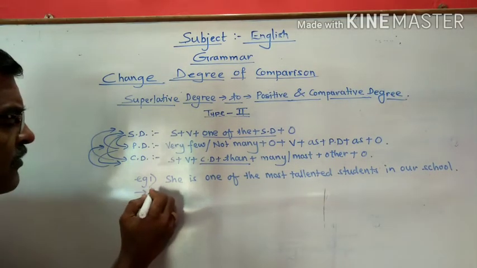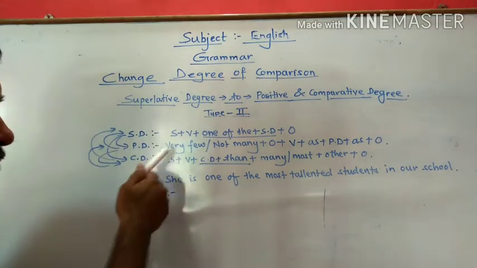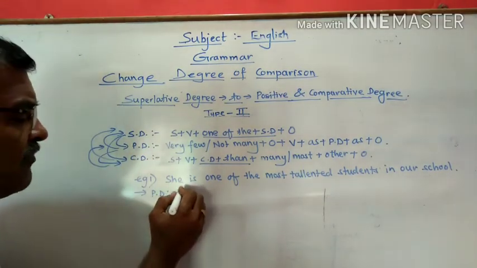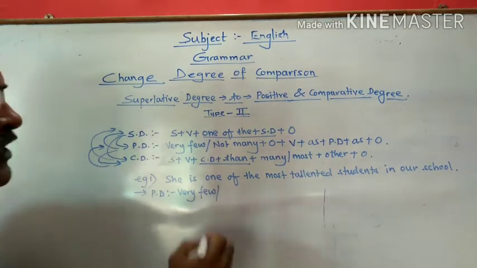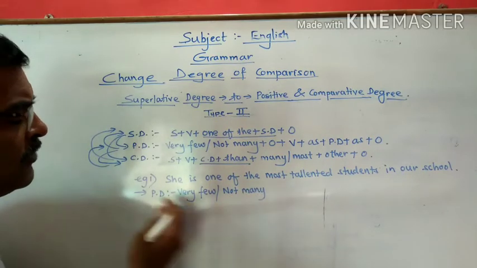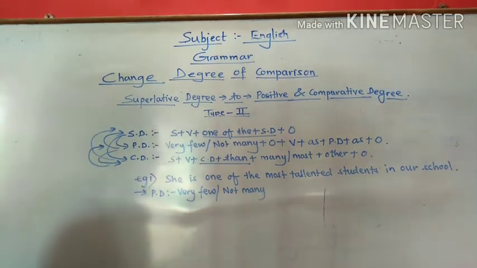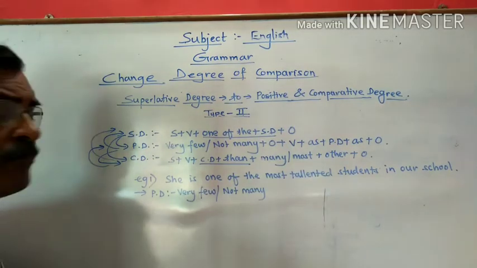Now let us see, we have to change it into positive degree. Now according to the construction, either you can begin with very few or you can begin with not many. Any construction, you can begin with very few or not many, or as it is asked in the examination. Then we are going to take the object naturally.